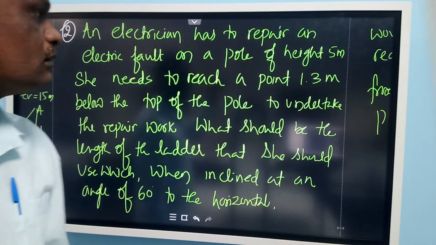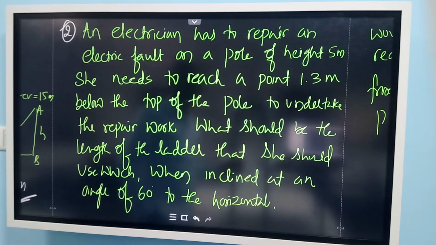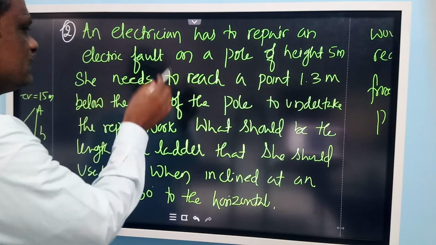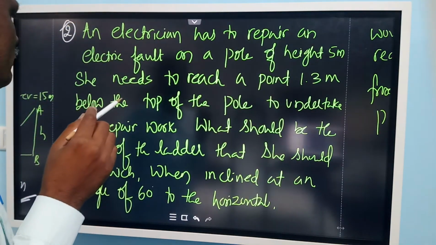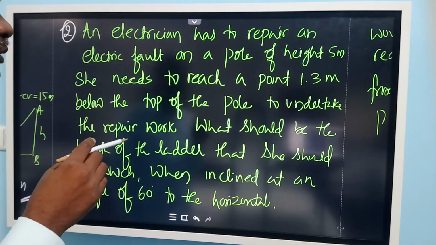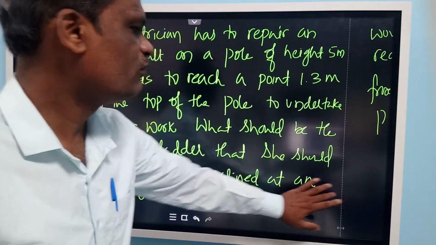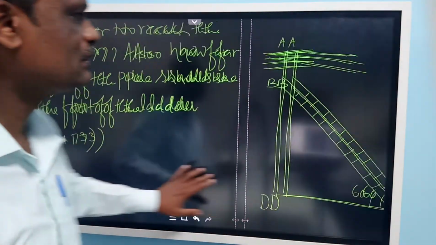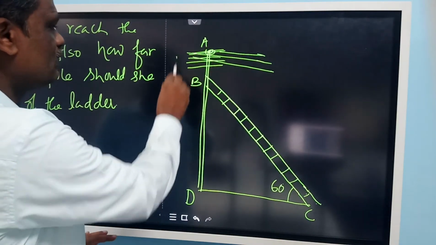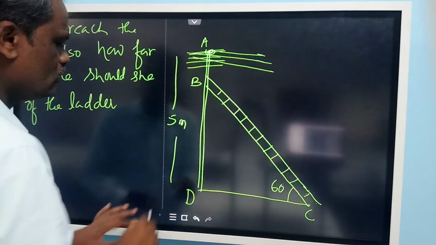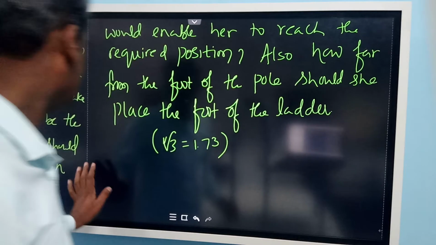An electrician has to repair an electric fault on a pole at a height of 5 meters. She needs to reach a point 1.5 meters below the top of the pole. See, the fault lies at a 5 meter distance. Somewhere here the fault is there. This height is 5 meters, the total height.